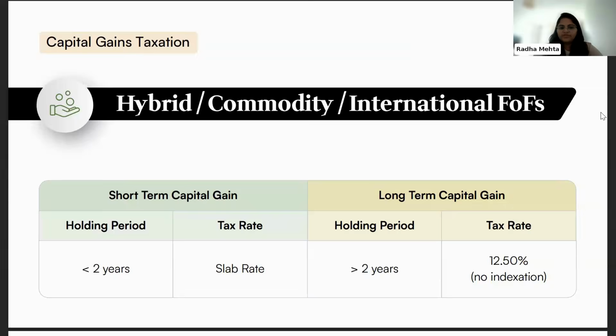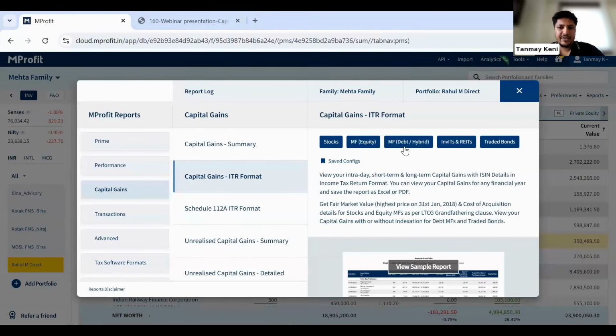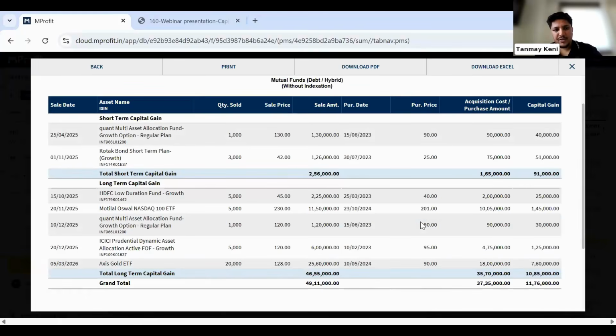For all of these fund of funds, we have one example which we can show it to you. Yeah. So again, we have to refer to the similar report itself, which is MF Debt Hybrid Funds. Again, I'll simply open the same report here, which I've already generated. As you see, I've also added one fund of fund here, the second last fund, ICICI Prudential Dynamic Asset Allocation Active FOF Growth, which is a fund of fund.